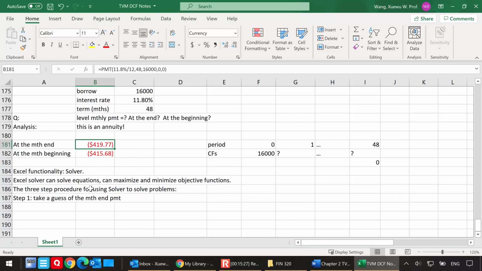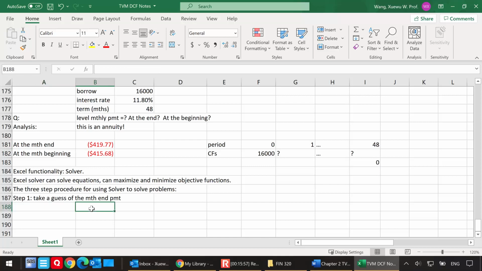Reason number two, as we will see later on when we deal with modern portfolio theory, we can use solver to maximize and to minimize. For example, to maximize the portfolio's Sharpe ratio. If you don't know what a Sharpe ratio is, please go back to Finance 201 and look up your notes. You can also minimize the portfolio standard deviation. So that would be a very useful tool for us to command.